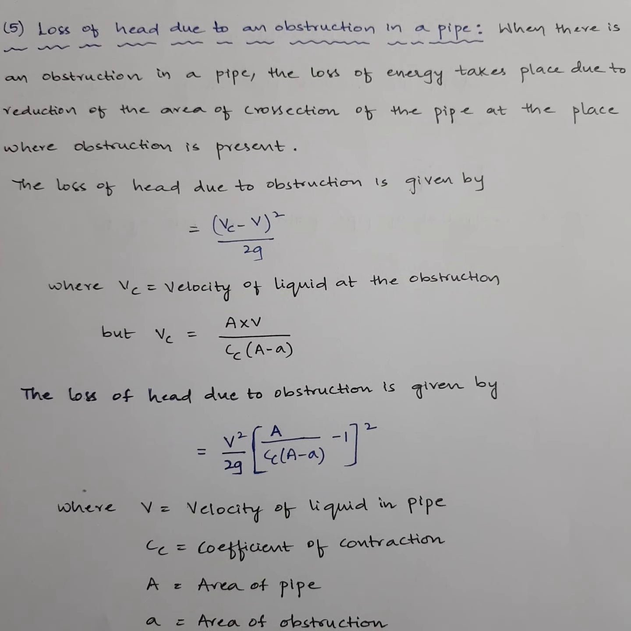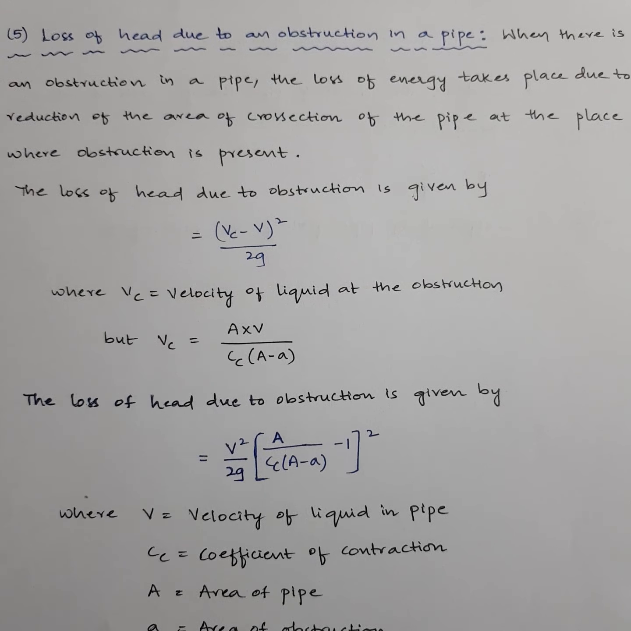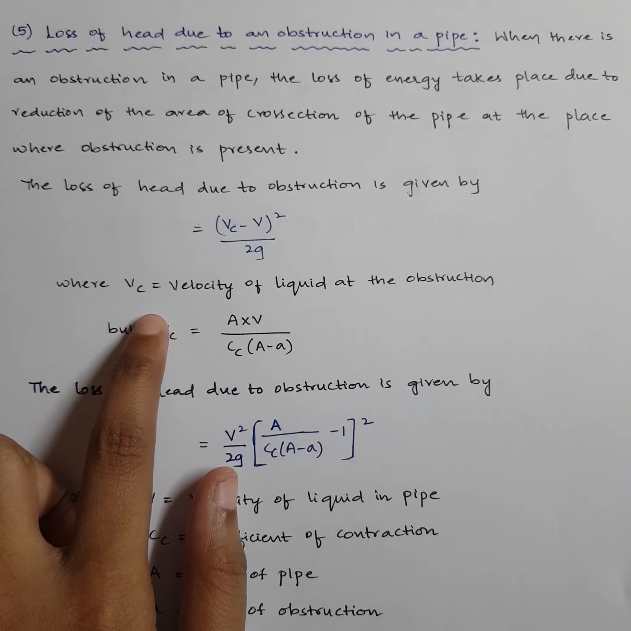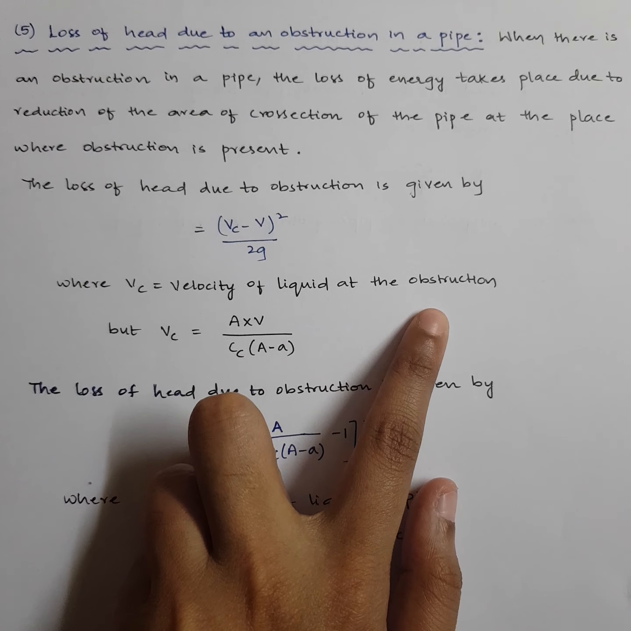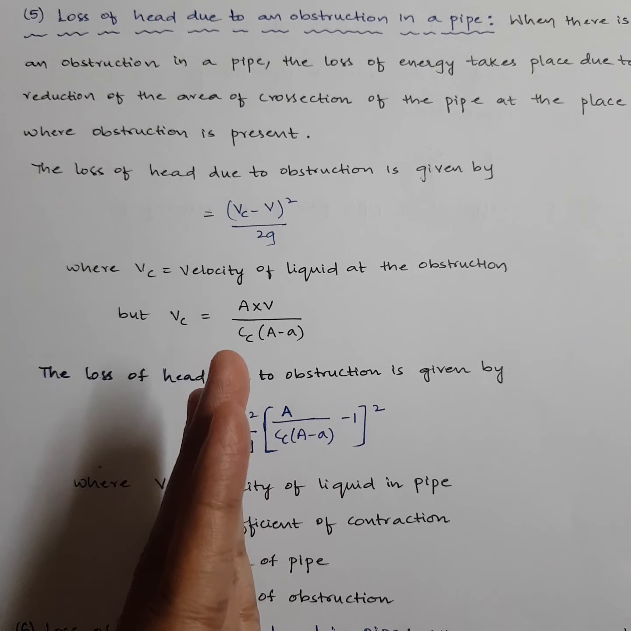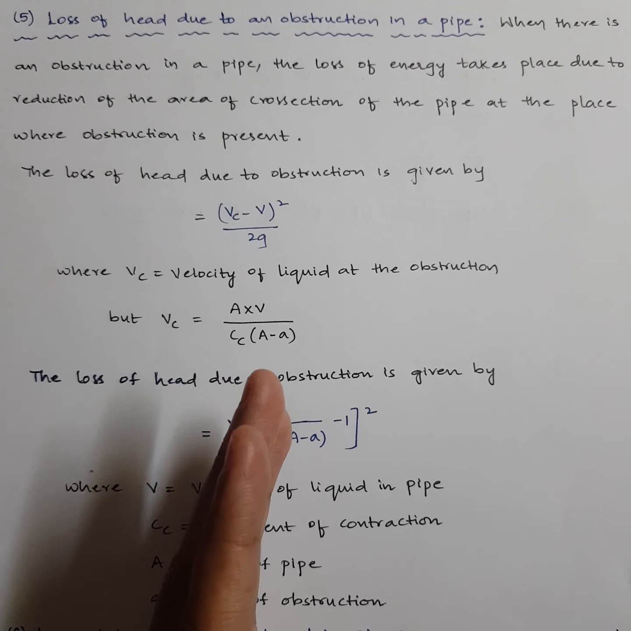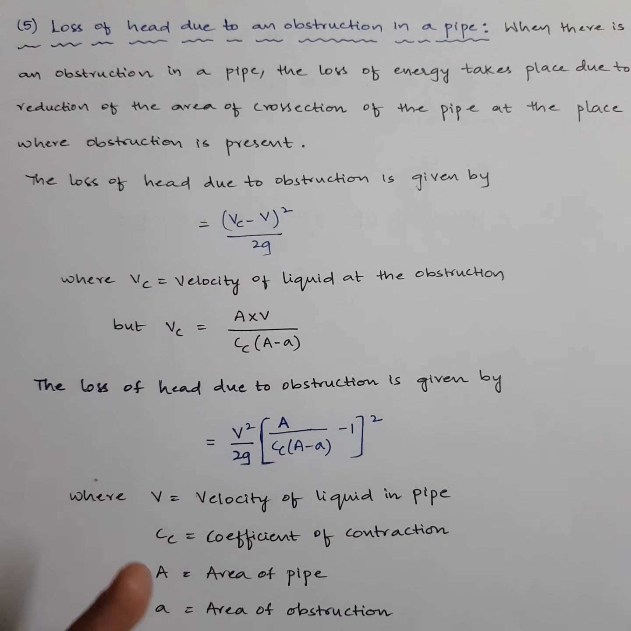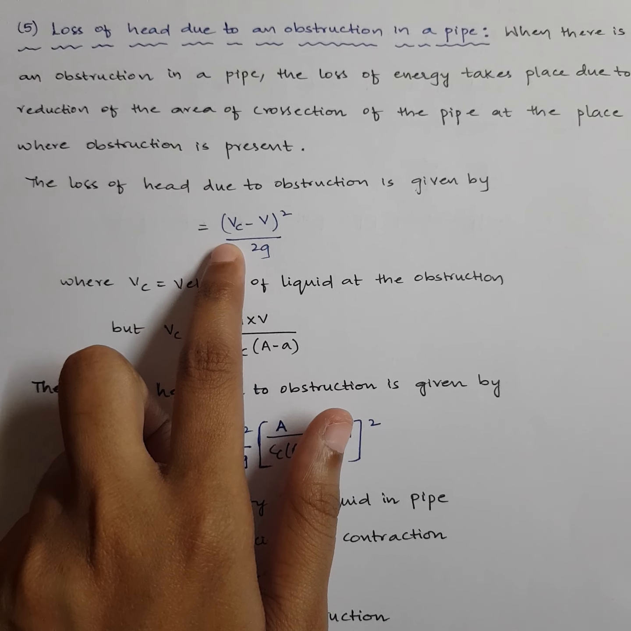Okay, so the loss of head there is given by the formula (Vc − v)² / 2g. Here Vc stands for velocity of liquid at the obstruction. As I've told you, when you have any obstruction in between, when the water is coming and hitting the obstruction, obviously its velocity will start reducing, right? So that is Vc. If Vc is given to you directly, you can take up this formula.